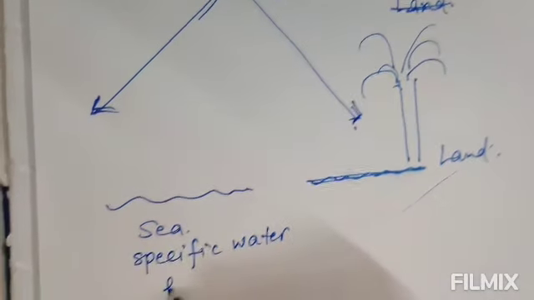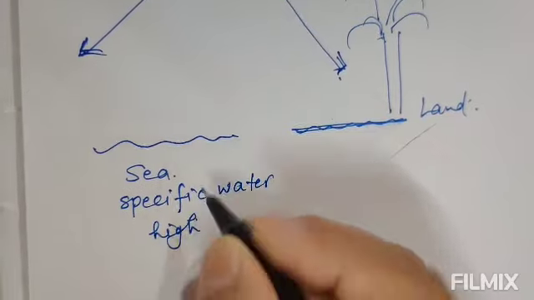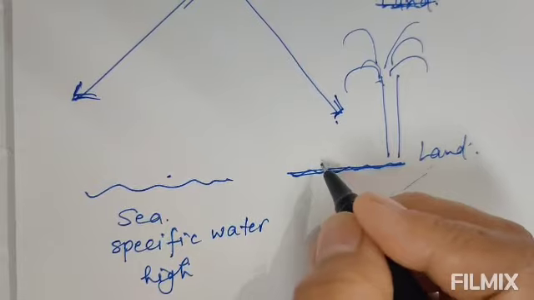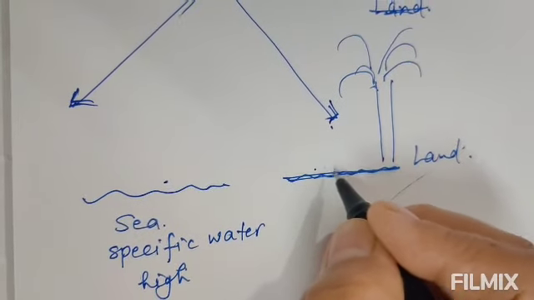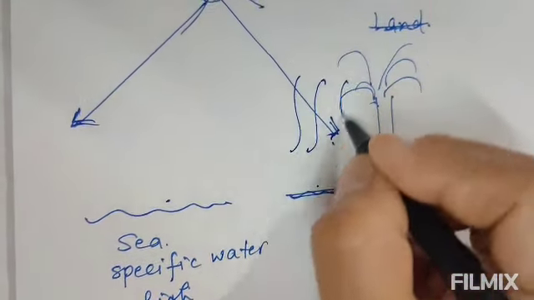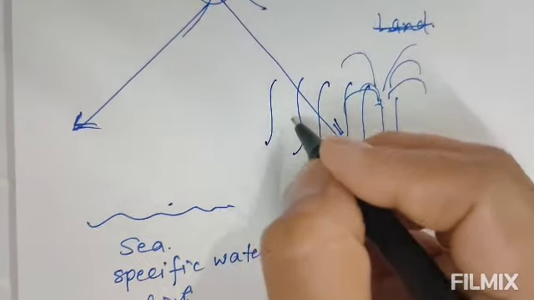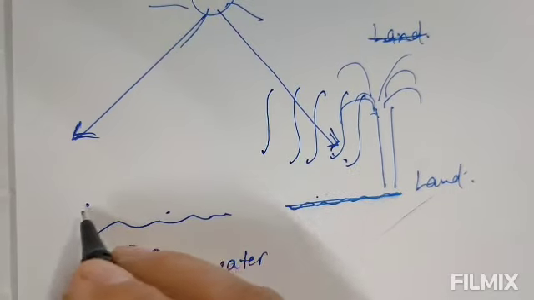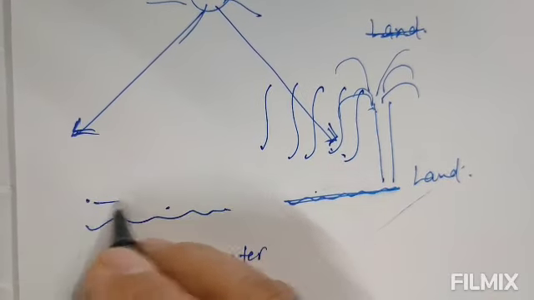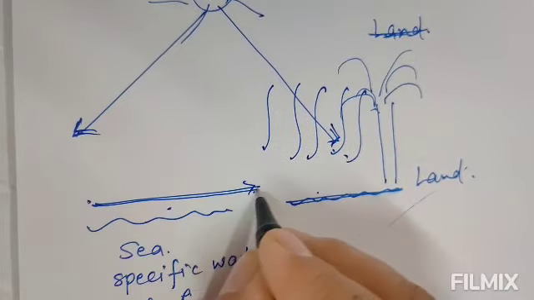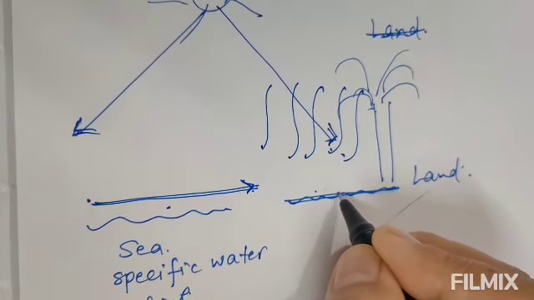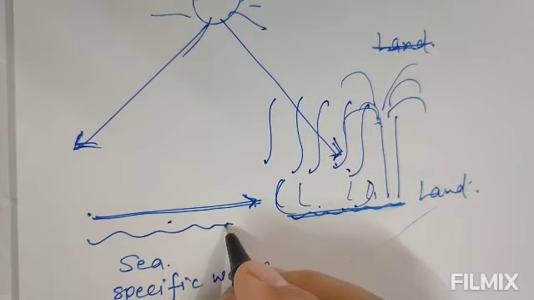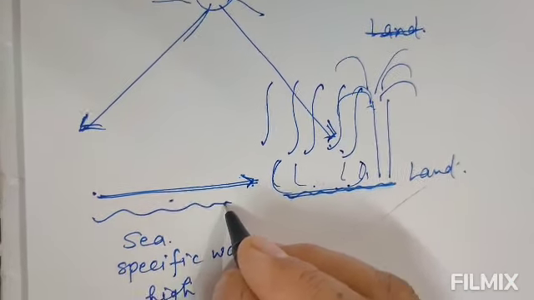So the specific heat of water is very high, so it will take time to warm up, and the air from the land will rise up just by getting heat. Okay, and become lighter, and it will rise up. So from the water, the cool air will flow towards the land to fill this vacuum space. Okay, and this is called the sea breeze. So it happened during daytime.